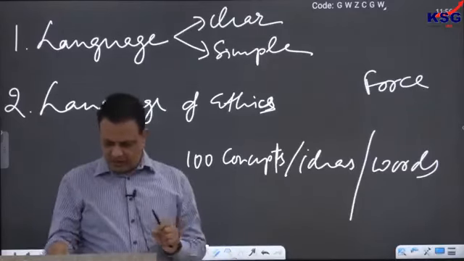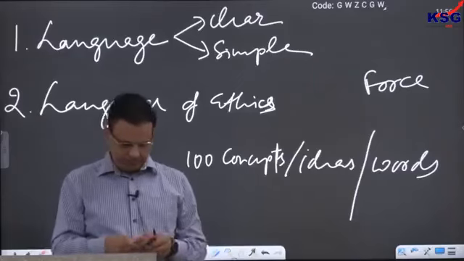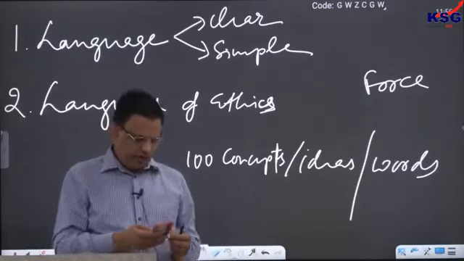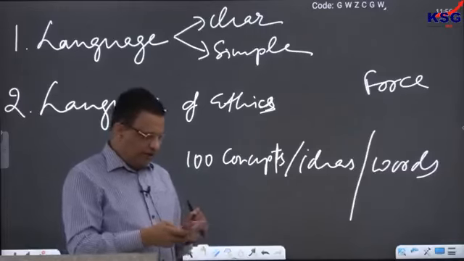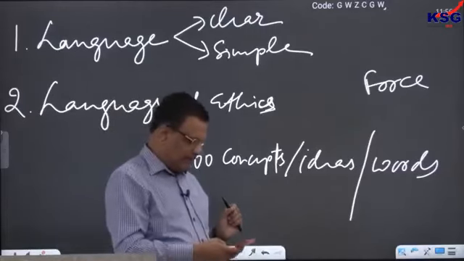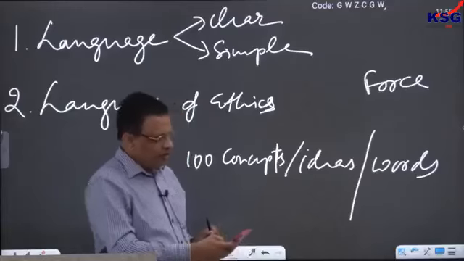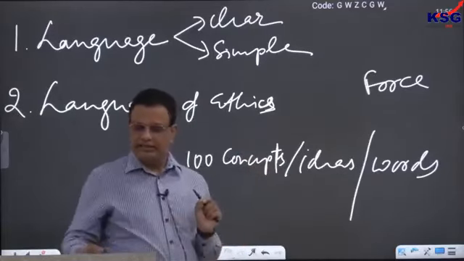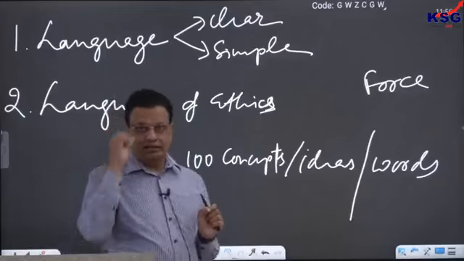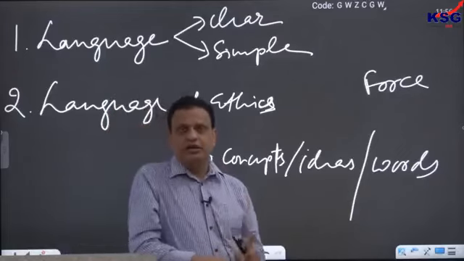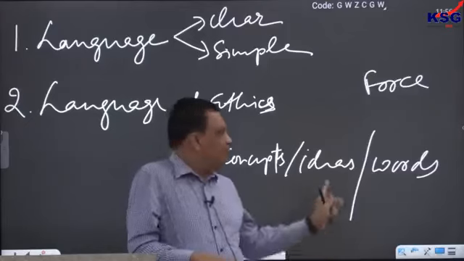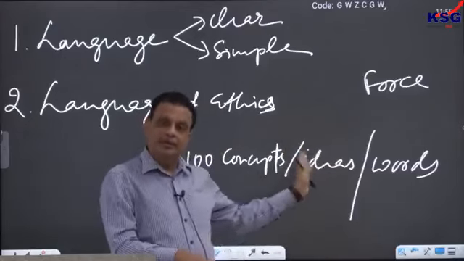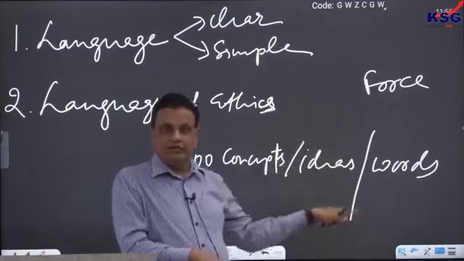Let me see, I think one or two questions are there. Shiladitya asks, sir, how many moral thinkers do we need to study? Let us see how much we can do. We will discuss at least 10 or 15, the most important ones. But moral thinkers are not the most important thing; ideas are more important. So we will discuss basically ideas, and in the ideas we will use the ideas of many thinkers.